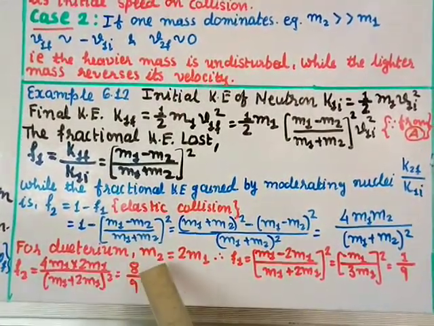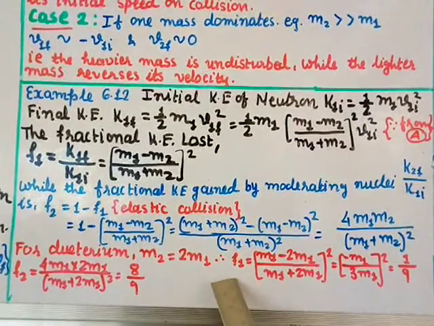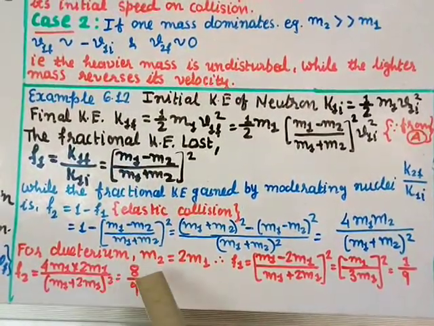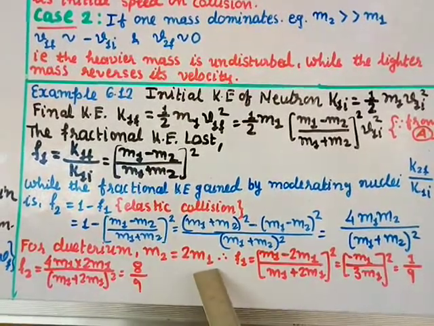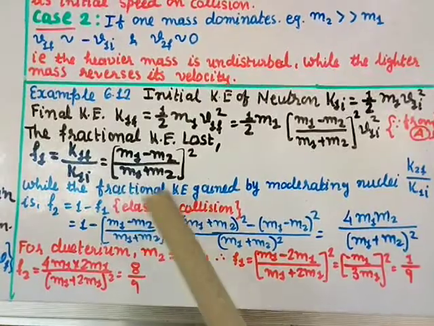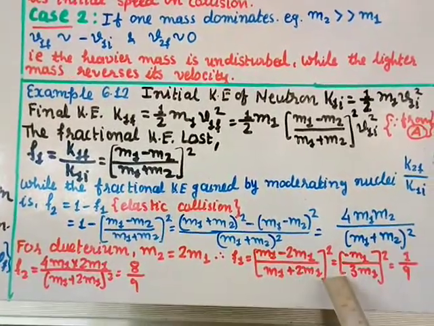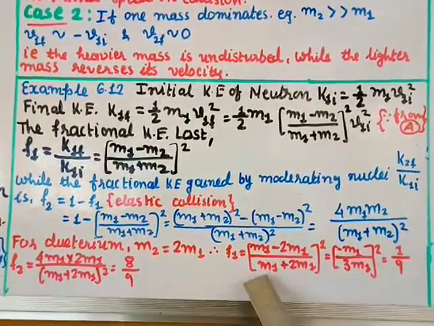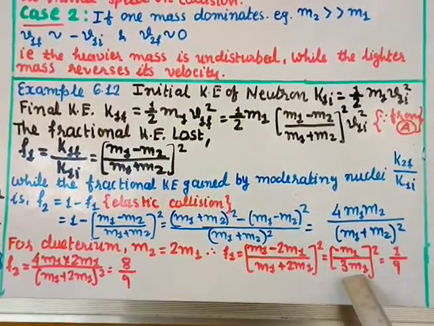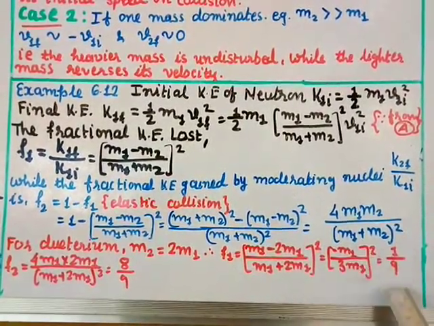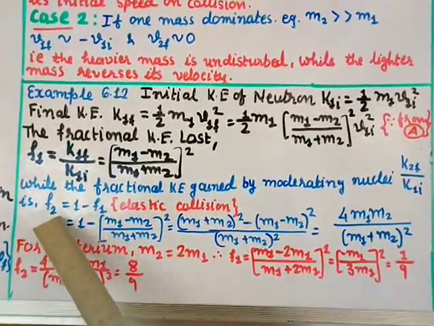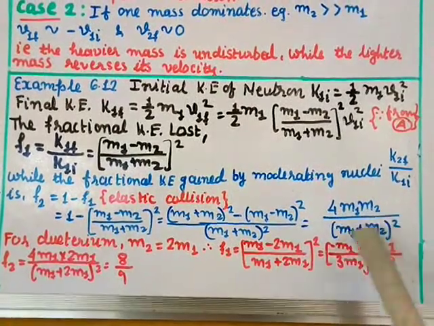For deuterium, m2 is equal to 2 m1. Therefore, in F1 I place the value m2 as 2 m1. So (m1 minus 2 m1) divided by (m1 plus 2 m1) equals minus m1 divided by 3 m1, whole squared. Here m1 cancels, so minus 1 squared is 1 and 3 squared is 9.